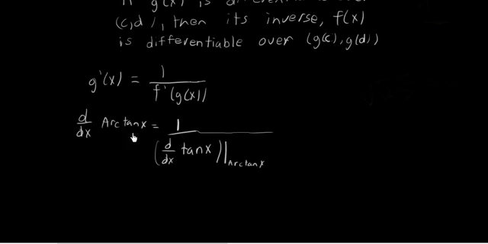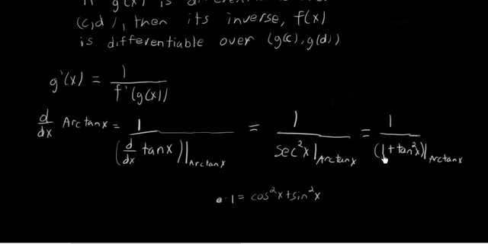In this particular case, we have the derivative of arctangent of x is 1 over the derivative of its inverse, which is tangent of x, but evaluated at x equals arctan of x. But that's 1 over secant squared of x evaluated at arctan of x.